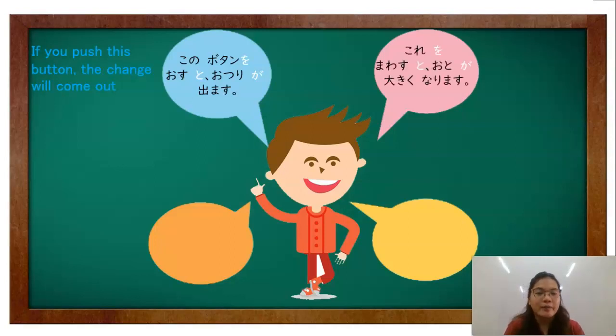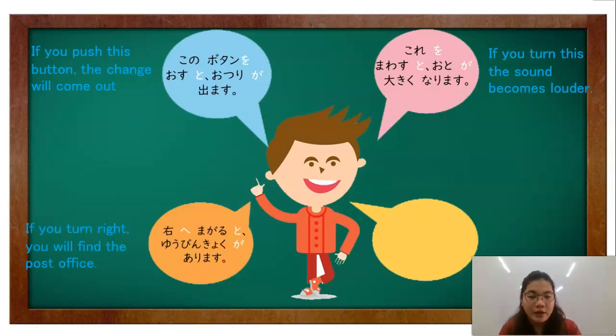Okay? Another. Koreo mawasu to oto ga okiku narimasu. Okay? So, if you turn this, the sound becomes louder. So, iikutin mo yun, so automatically lalakas yung tunog. Okay? So, hindi mo mapipigilan once na inikot mo na yun.